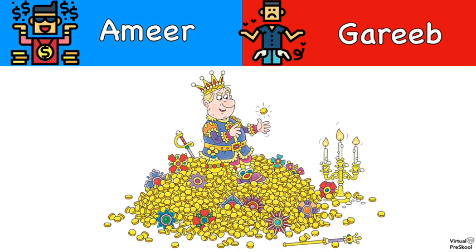Amir or gareeb? Amir. Now we could also use samridh here. So in everyday conversational Hindi, people might not know to use the word samridh, but they would use amir instead. Now again, in everyday conversational Hindi, both are accepted, but samridh would be the correct word to use.